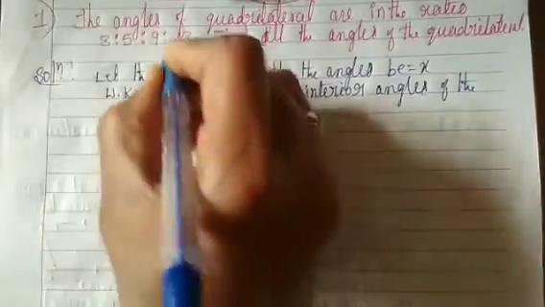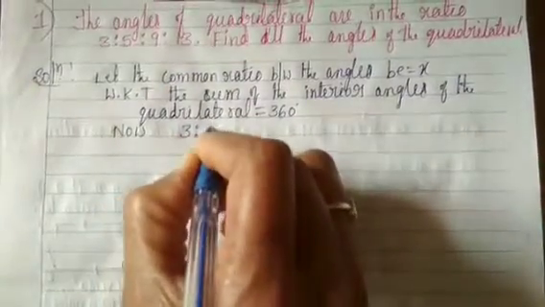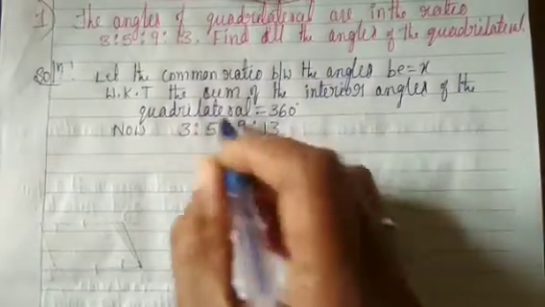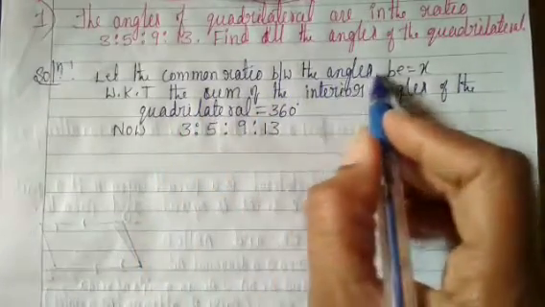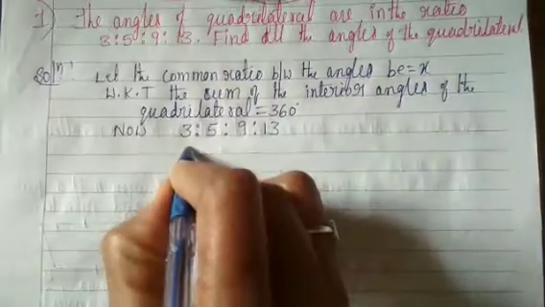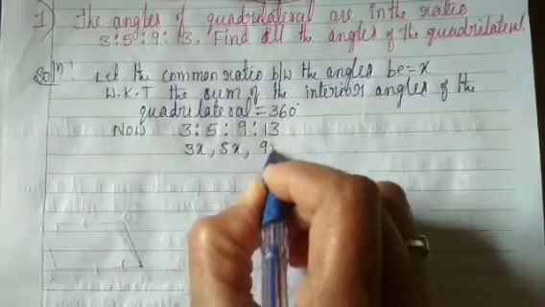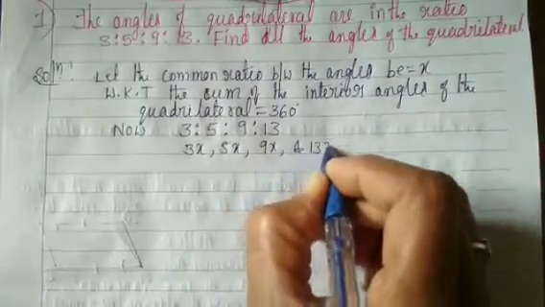Now, we take the ratio 3:5:9:13. Let the common ratio between the angles be x. The angles are 3x, 5x, 9x and 13x.